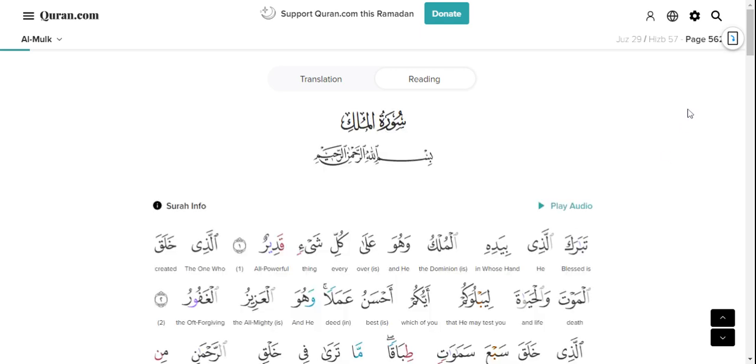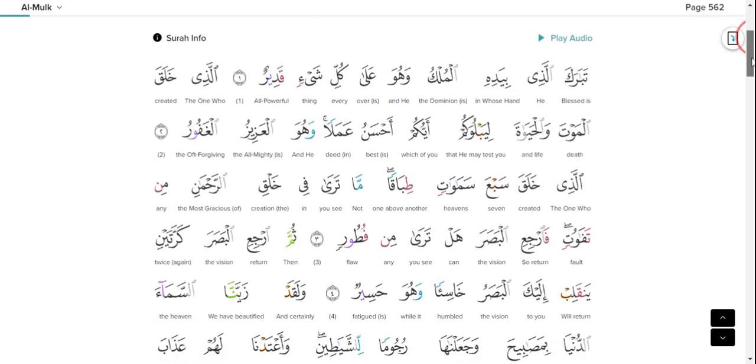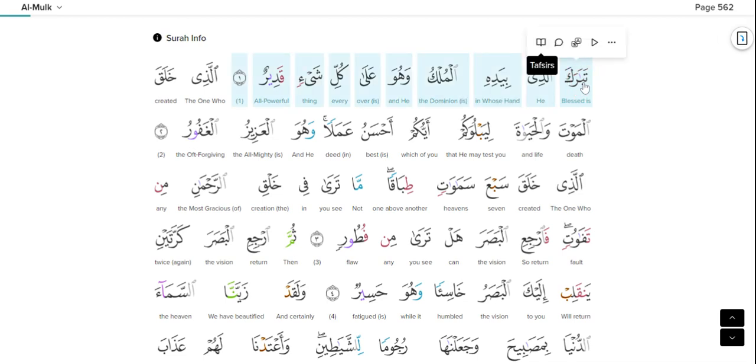When you are reading, you also have word by word translation. This can be done through the settings, and when you click the verse, you have option to read its tafsir, to see its reflections, to see the translations, and also play it verse by verse.